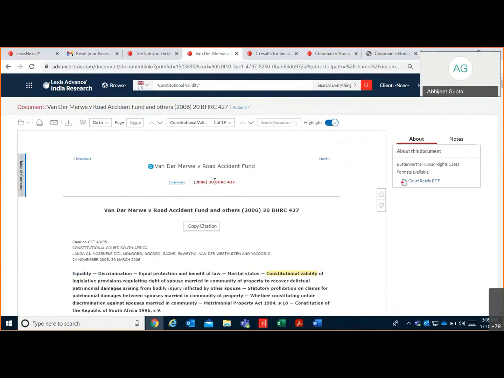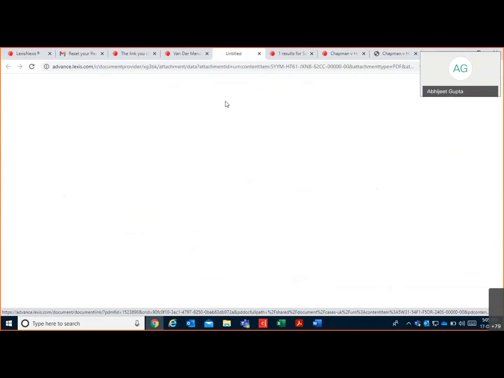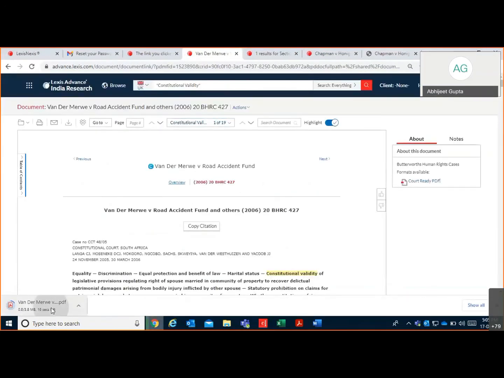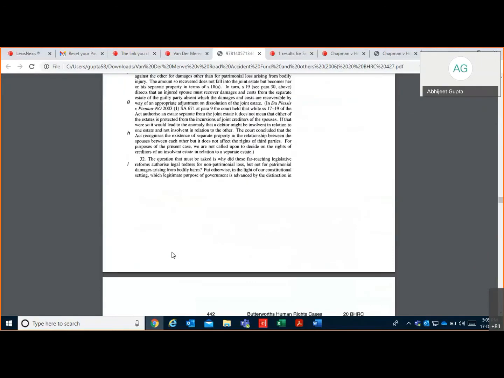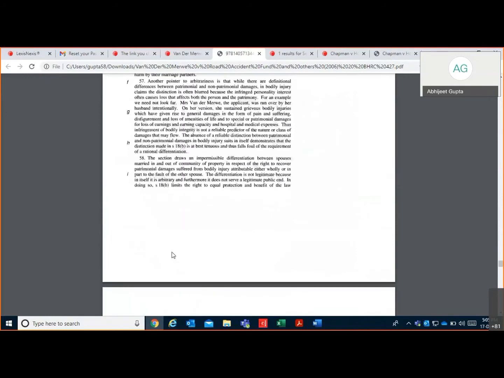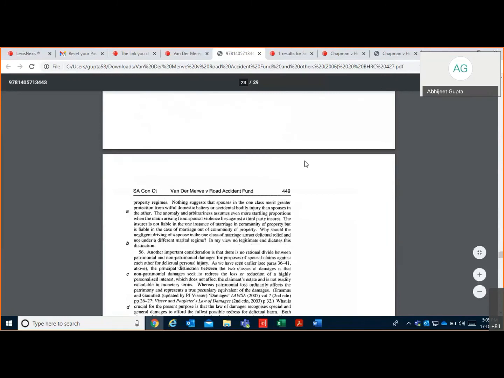When you click on this citation, it shows the entire full text coverage, Butterworths Human Rights Cases. And when you click on the Court-ready PDF, it gives you the true print of that particular case. So this is the complete full text case, right? So this is the international one.